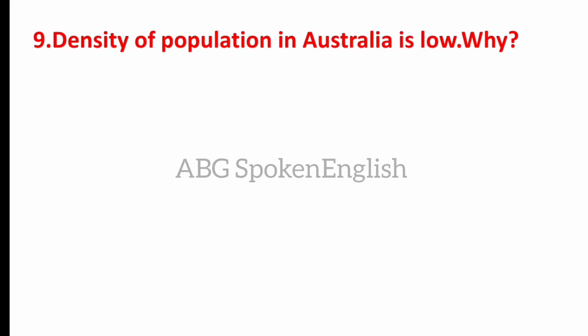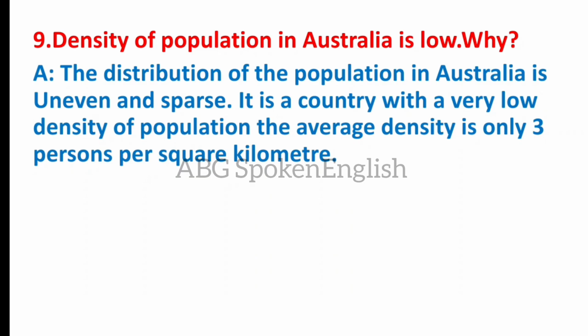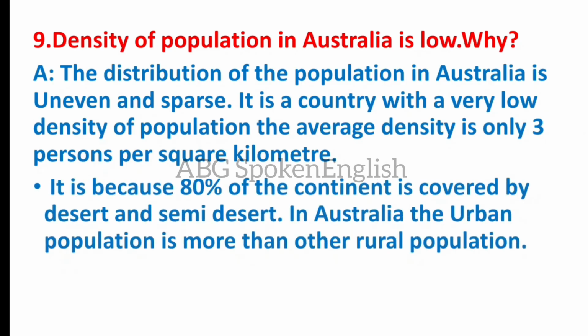Density of population in Australia is low. Why? The distribution of the population in Australia is uneven and sparse. It is a country with a very low density of population, an average density of only 3 persons per square kilometer. It is because 80% of the continent is covered by desert and semi-desert. In Australia, the urban population is more than the rural population.